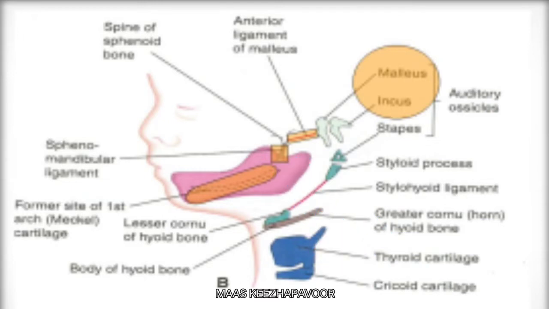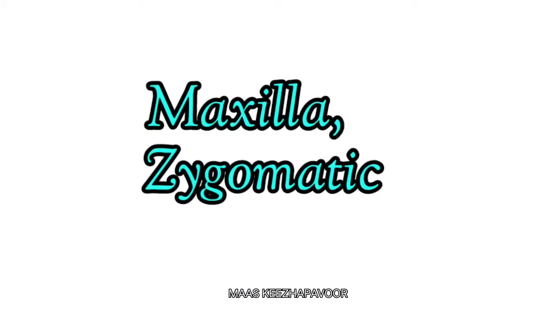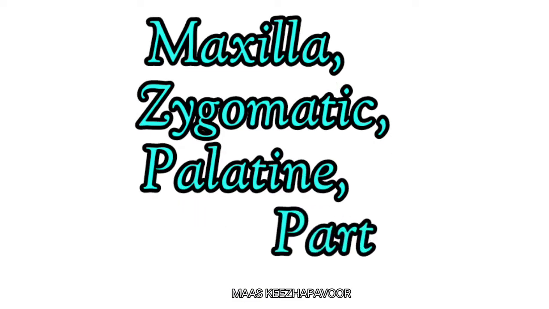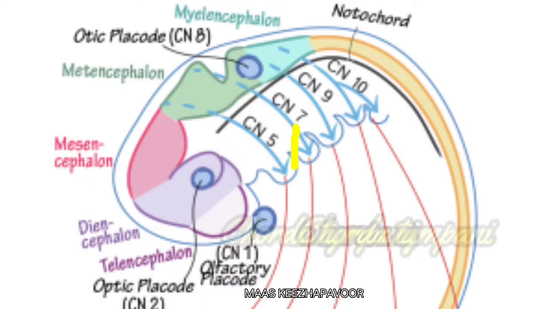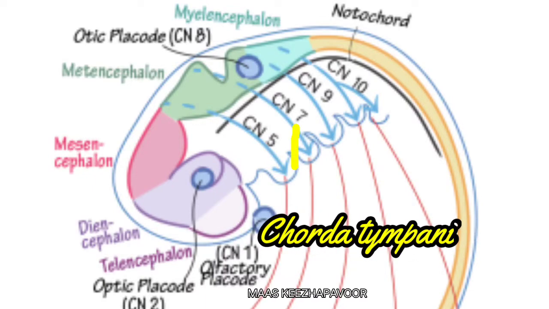The mesenchyme of ventral part of first arch forms mandible. That of dorsal part forms maxilla, zygomatic bone, palatine bone, and part of temporal bone. The mandibular nerve is the post-trematic nerve of the first arch and chorda tympani is the pre-trematic nerve.